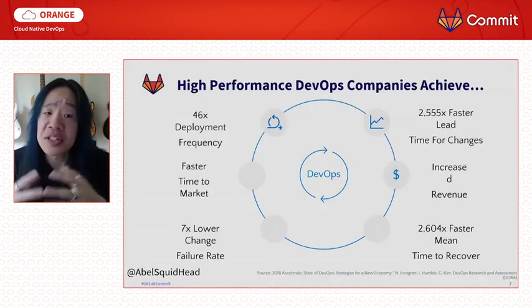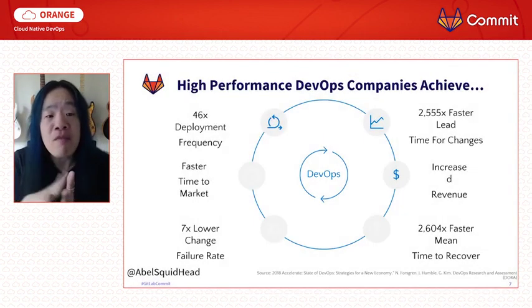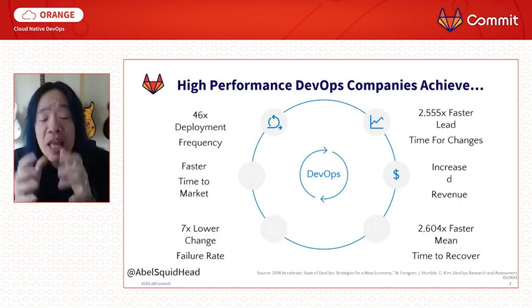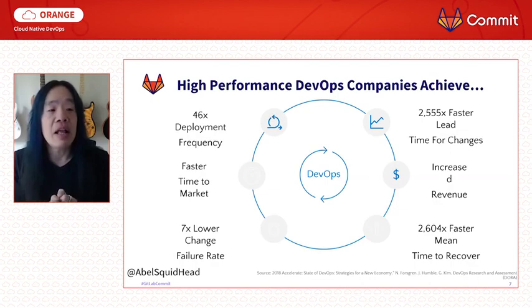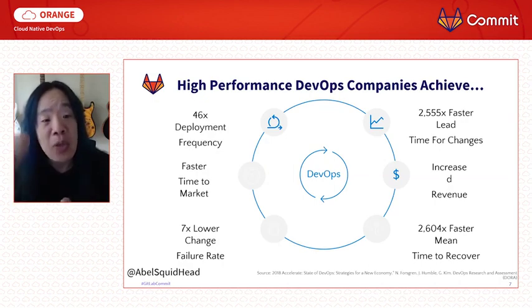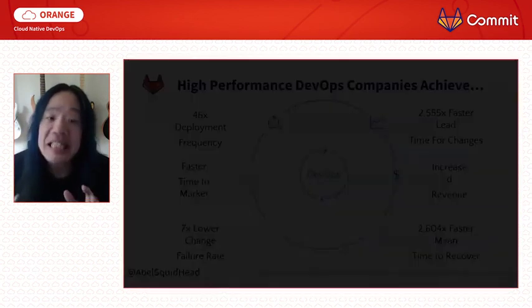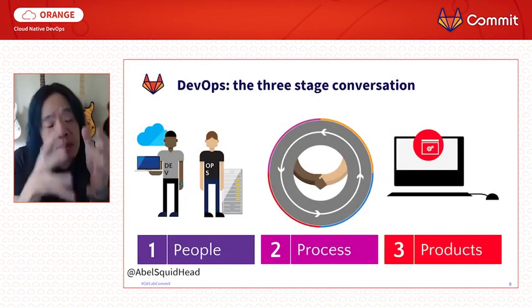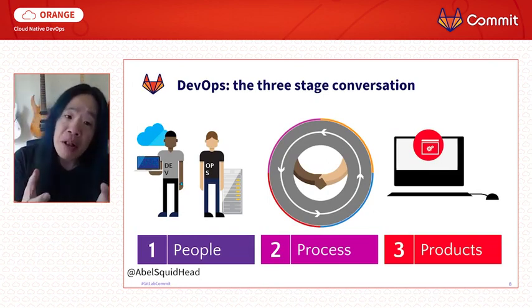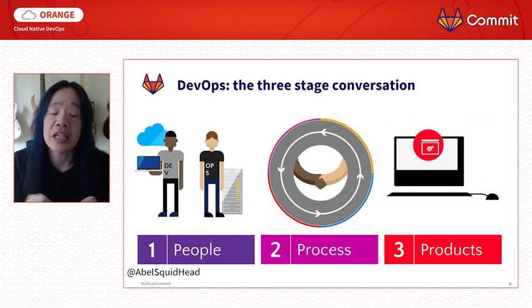Now, this isn't just DevOps theory that I'm talking about. We've been doing this long enough now that we have empirical proof that shows beyond a shadow of a doubt that teams that adopt DevOps best practices absolutely out-innovate teams that don't. So this is why it's so important to adopt DevOps best practices. However, it's not easy to do this at all. You have to address the people, the process, and the products that you're going to use. The people, this will be the most important pillar that has to be addressed.